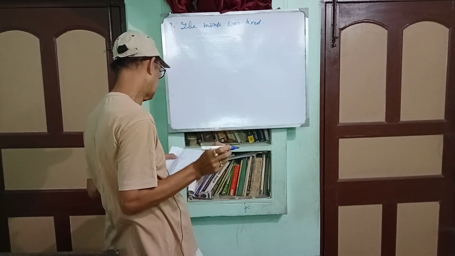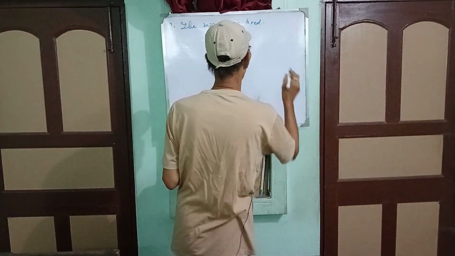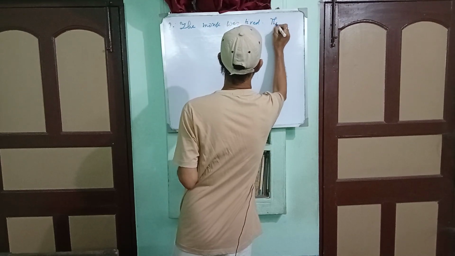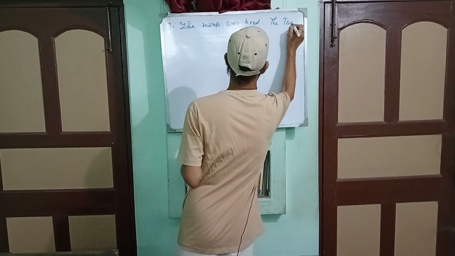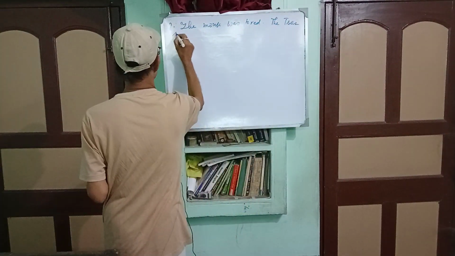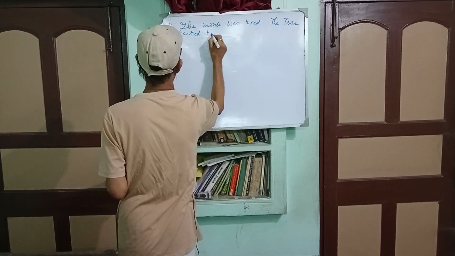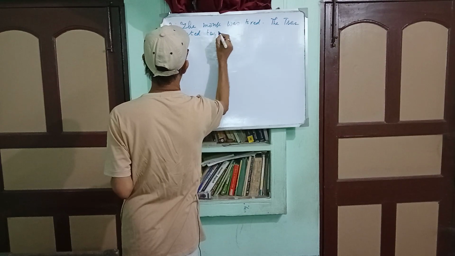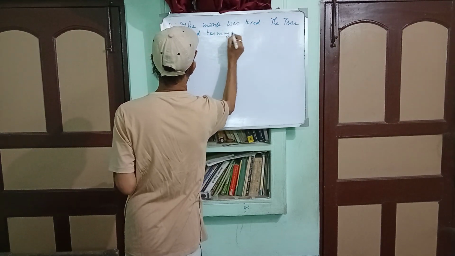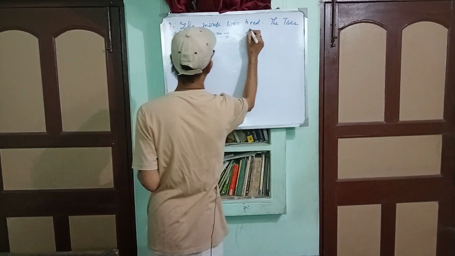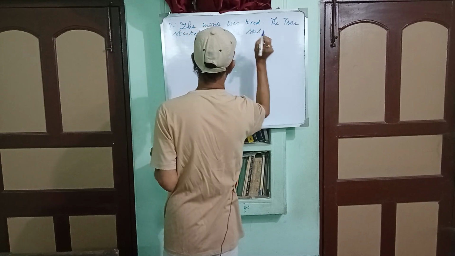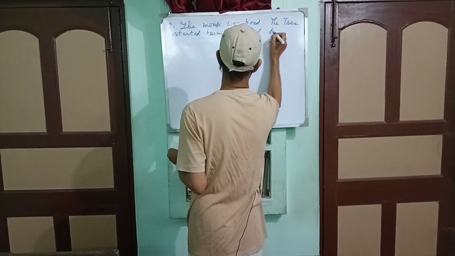The jar started turning the soil for the monk.